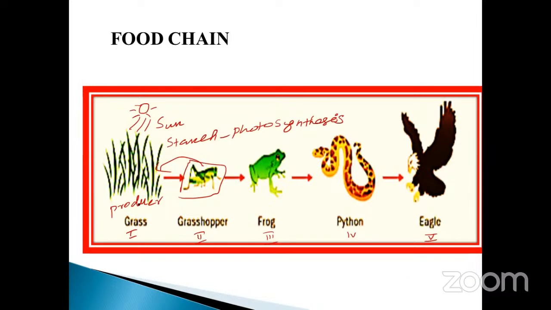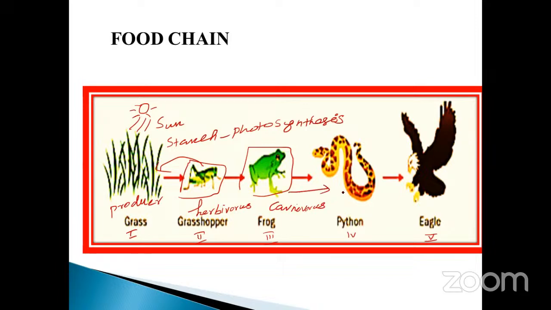So after that, what happened? It is consumed by the grasshopper, the first trophic level consumer. It is also a herbivore. Okay, my dear, herbivore. Then again, the herbivore is eaten by the frog. It is a primary carnivore. Okay, my dear.